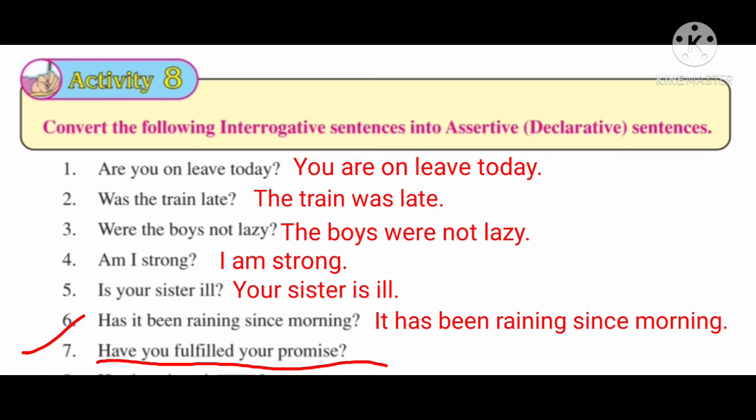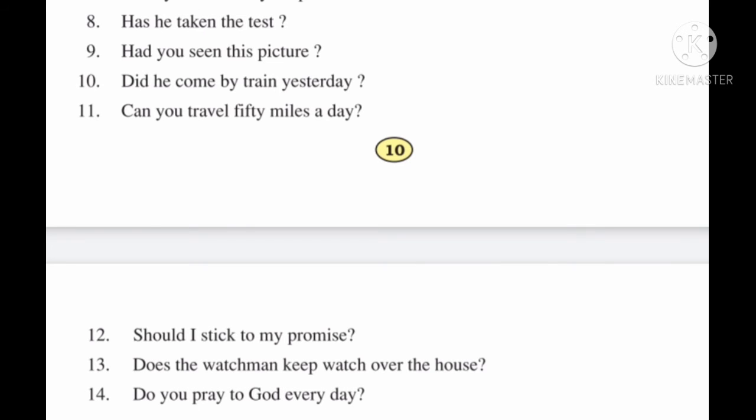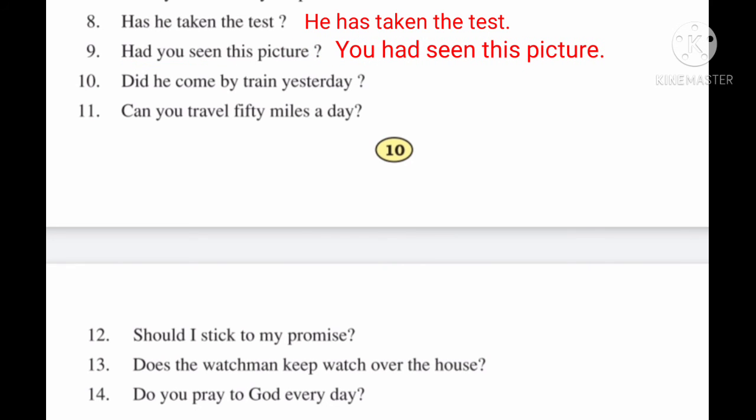Seventh sentence is, have you fulfilled your promise? So an assertive sentence is you have fulfilled your promise. Now the next sentence is number 8. Has he taken the test? So the assertive sentence will be he has taken the test. Now number 9 is, had you seen this picture? So the assertive sentence, you had seen this picture. Right? Now number 10 is, did he come by train yesterday? So the assertive sentence is he came by train yesterday.